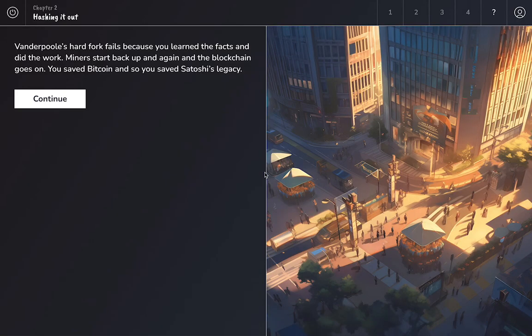And then there's some lesson content. And then at the end of that, it's just a summary. Basically, the story's over. We just sum things up again. The hard fork failed. You learned the facts. You did the work. You saved Satoshi's legacy. You saved Bitcoin. All of this stuff. We're zooming out. The world looks normal again. Clearly people are back and busy. Cars are driving. Everything's okay.